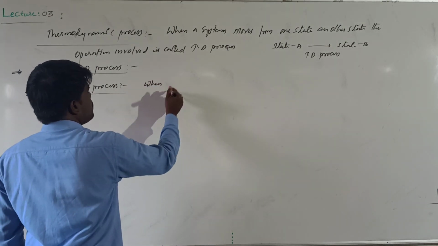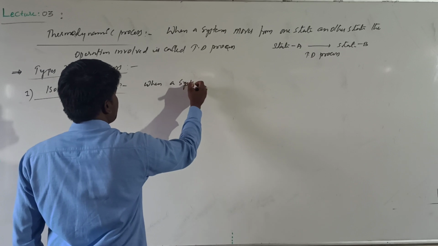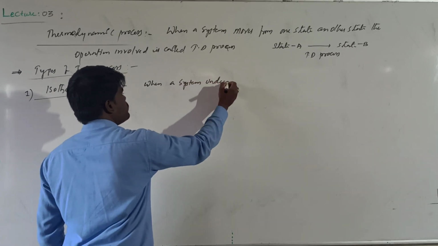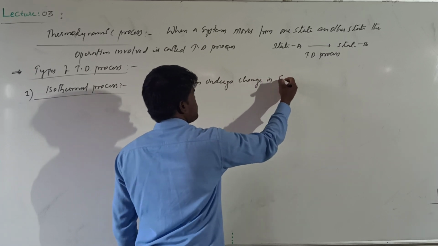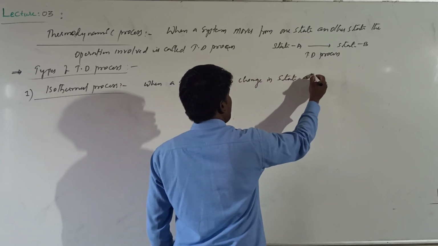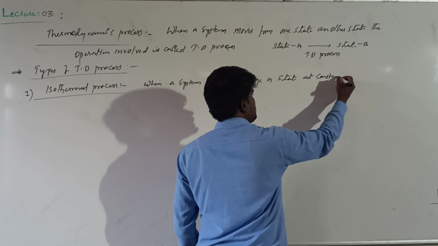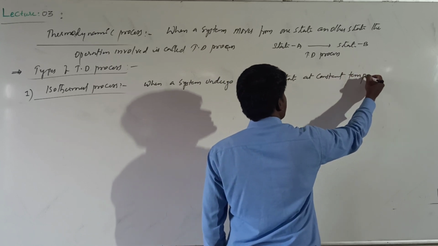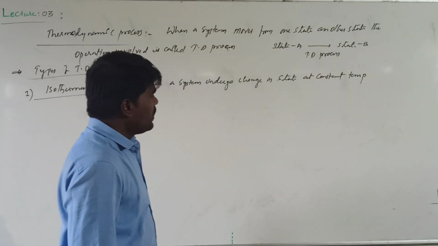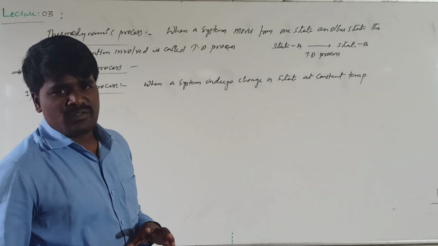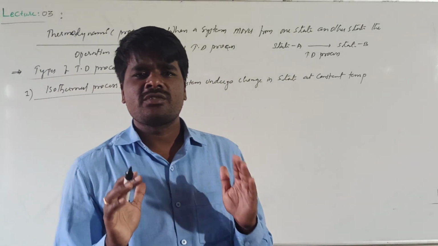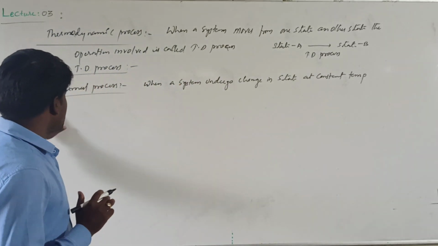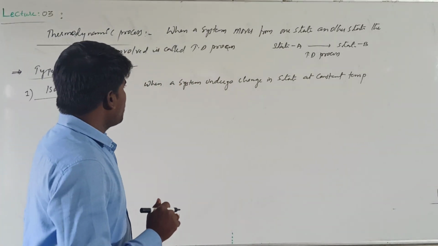When a system undergoes change in state at constant temperature, if the change in the system is made at constant temperature, then that thermodynamical process is called an isothermal process. Iso means same, thermal means temperature, right?